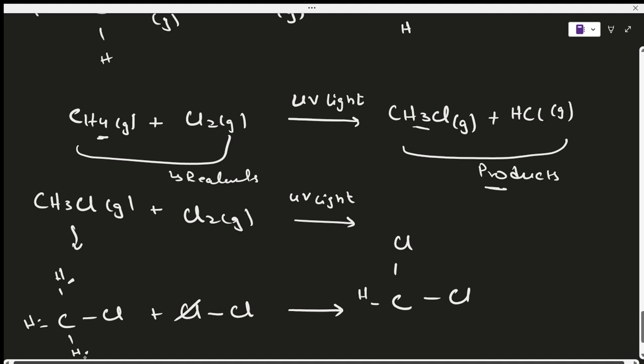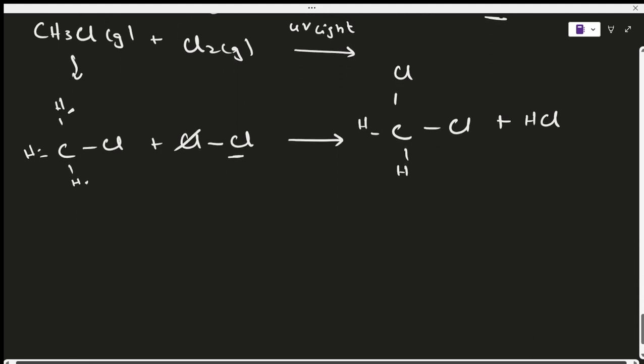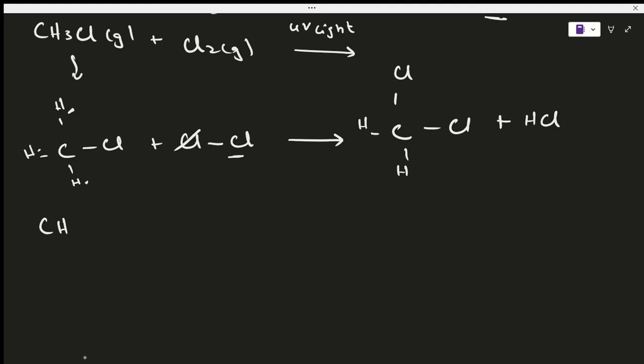So now you have replaced 2 hydrogens with chlorine in 2 reactions. And again, you removed one hydrogen and had a chlorine spare, so this makes it an HCl again. This is again a reaction equation, and all of this happens under UV light, with all the molecules in a gaseous state. So how does the reaction equation look like? CH3Cl, we already had it above, so we don't need to do it again.